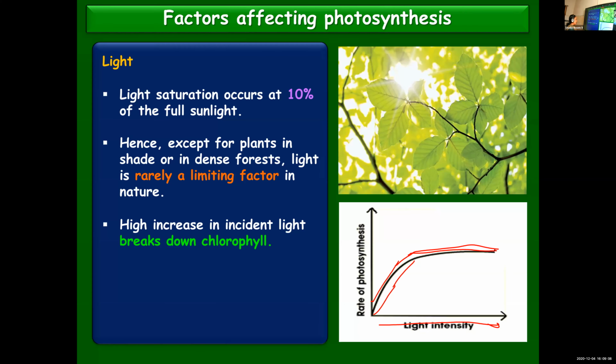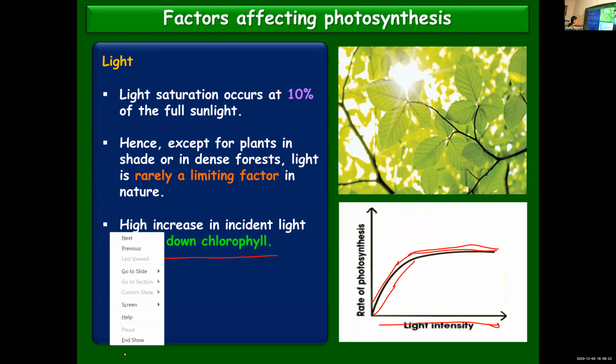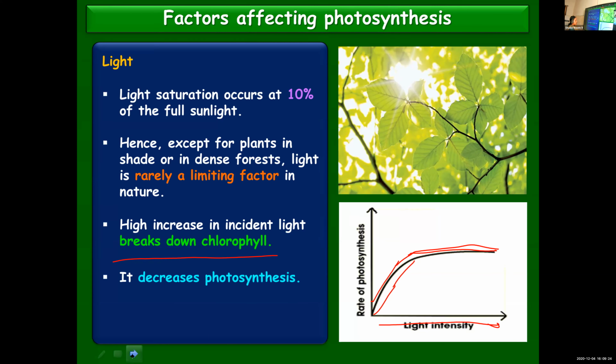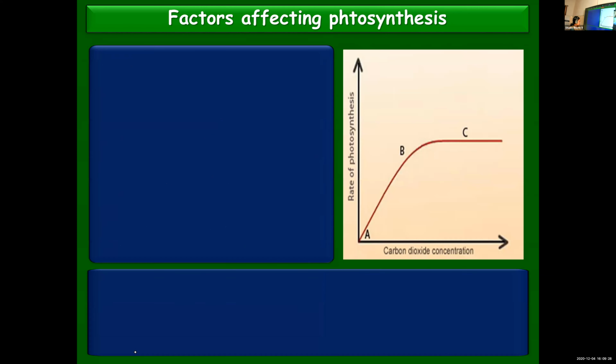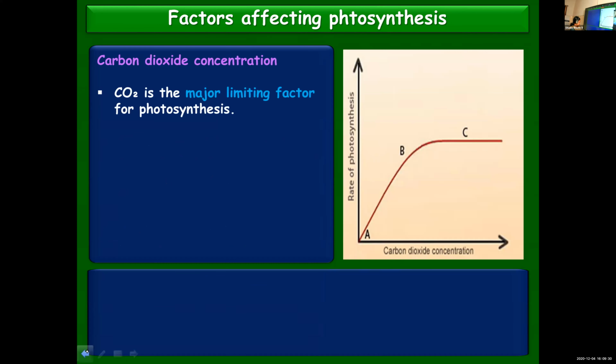And not only that, the excess light intensity of the high light intensities can be harmful to the plant, because it can break down chlorophyll. Once the chlorophyll is damaged, photosynthesis cannot take place, because chlorophyll is very, very essential to carry out photosynthesis.